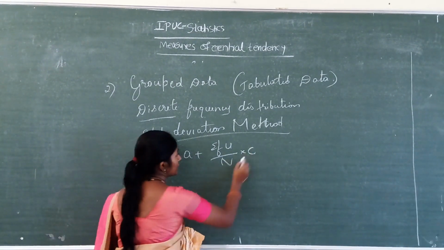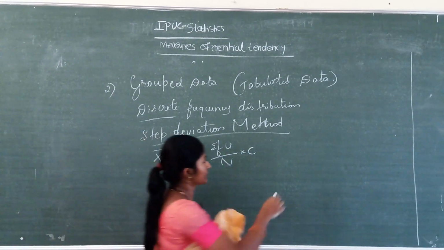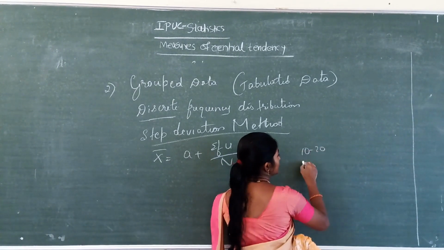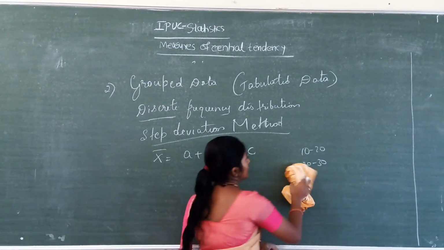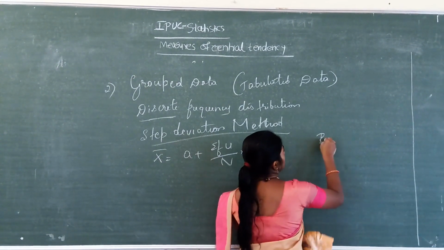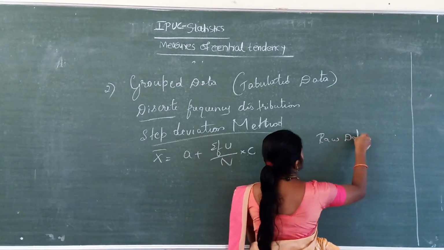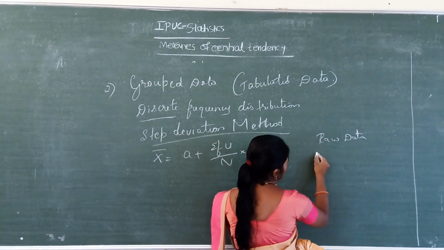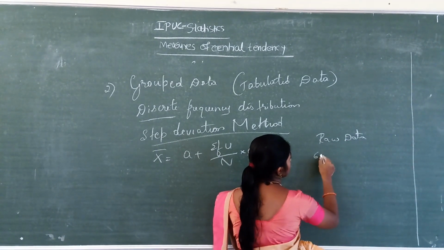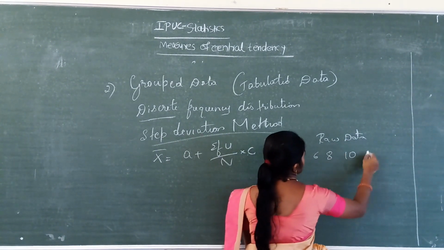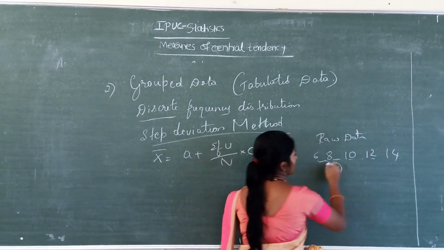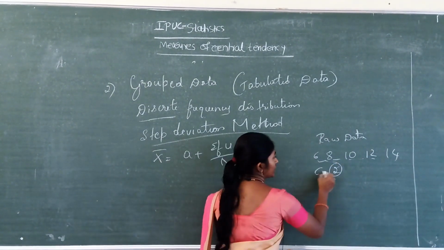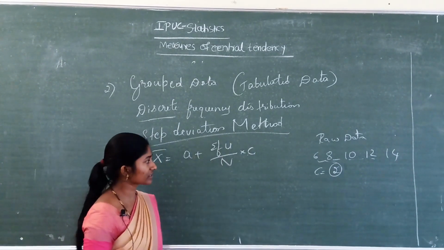C is the extra. In the last raw data, I took the example of 10 to 20, 20 to 30. So this is a continuous frequency distribution. In the raw data the values are like this way: 6, 8, 10, 12, 14. Here the difference is 2. When the difference is 2, we have to take c equal to 2.